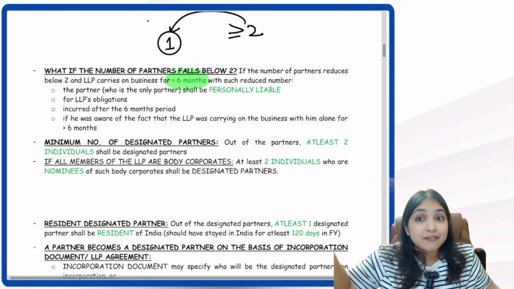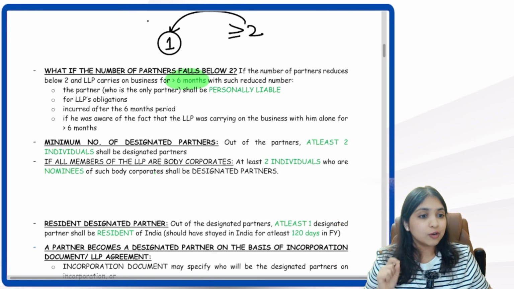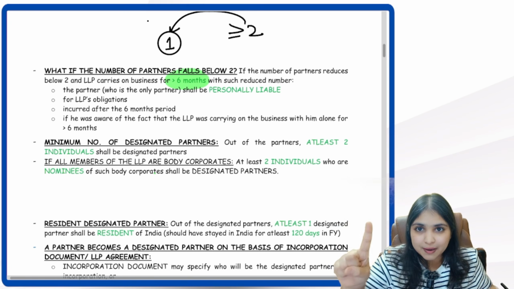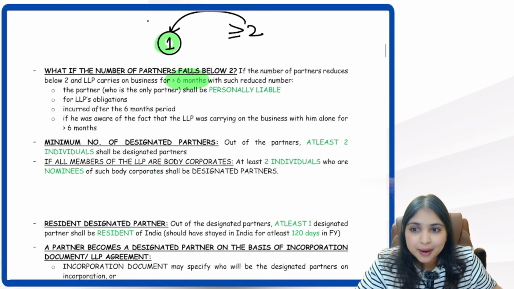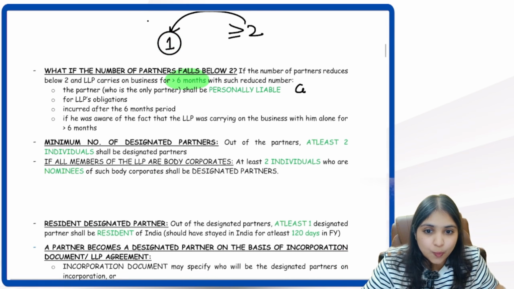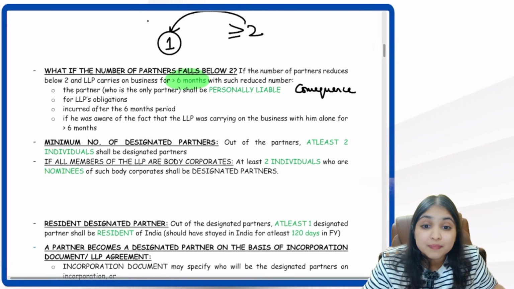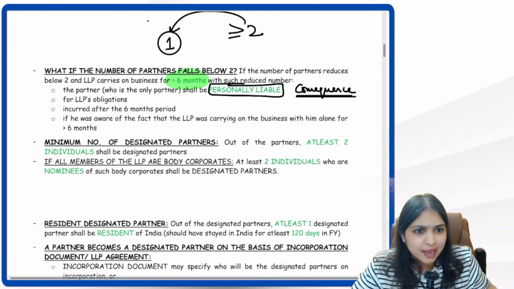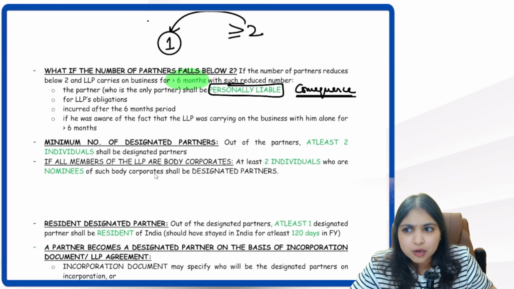What if 6 months have lapsed but we still have one partner only? Then what will happen? In that case, that one partner whom we have will have to suffer a consequence. Now what is the consequence? That one single partner will become personally liable. But he will become personally liable for what?